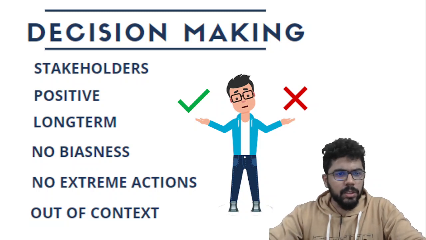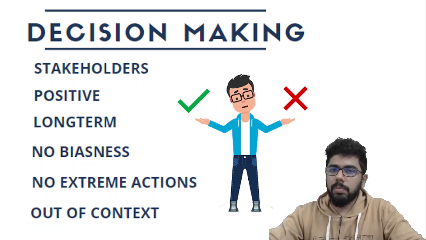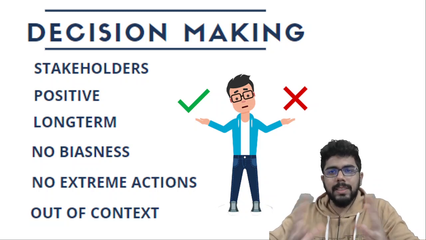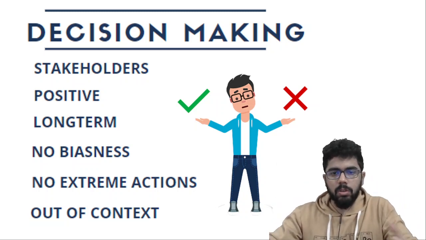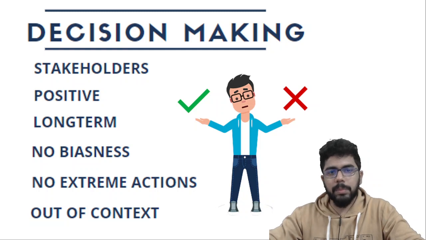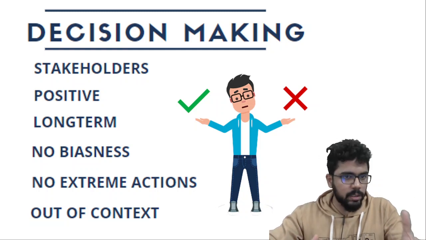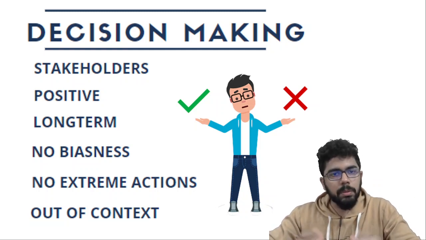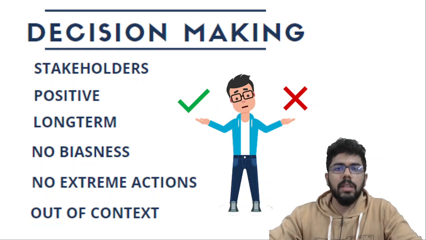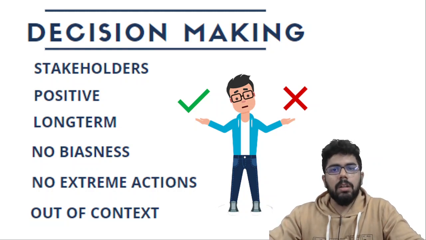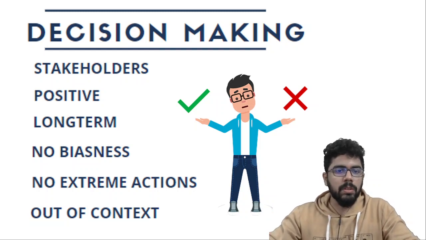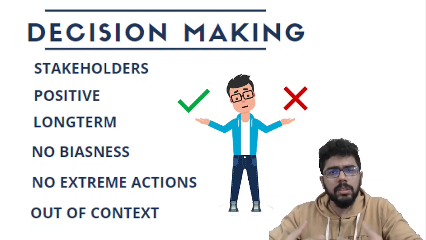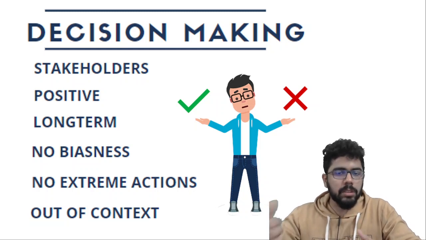Just to recap again, I have mentioned those points here because whenever you are deciding what is the wrong decision and what is the right decision, what to do, what not to do, as this picture represents. So these all factors that I have listed down, you should keep in mind. Okay, first thing is taking all stakeholders into account. Consider everyone who is involved in the decision making process. Think about everyone, and your decision should be positive and constructive.